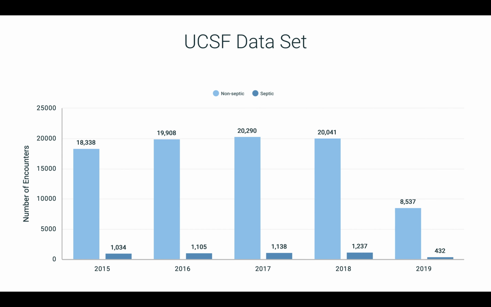Looking at our complete data set, we are including the last 5 years. This data set has over 92,000 inpatient encounters. To compare, datasets like MIMIC have around 40,000 encounters over an 11-year time span. Our prevalence rate for hospital-acquired sepsis is around 5%. We're using 2015 to 2017 as our training set, 2018 for validation, and 2019 as our test set.